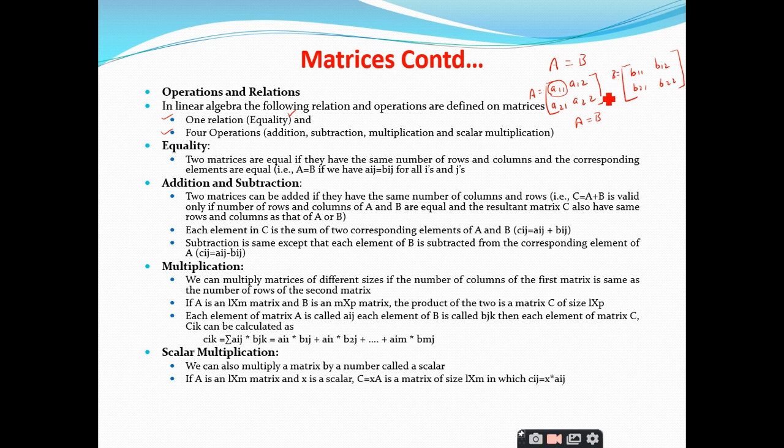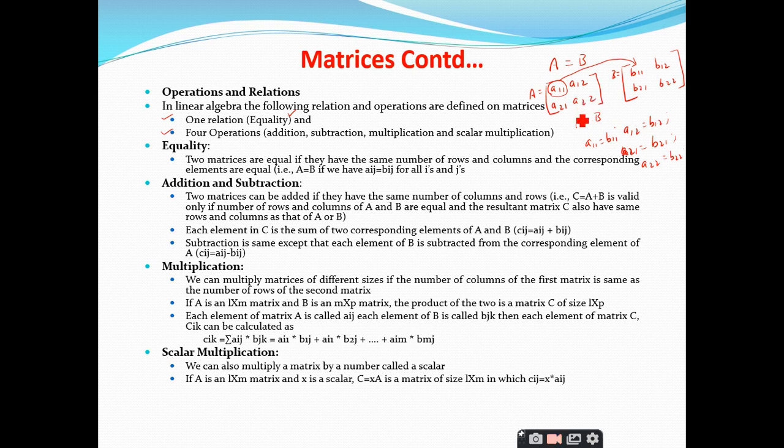So this should be true in case of all the elements. Then only we call the two matrices equal, right? So A11, what is the corresponding element for A11? It is B11. So A11 should be equal to B11. Similarly, A12 should be equal to B12, A21 should be equal to B21 and A22 should be equal to B22.